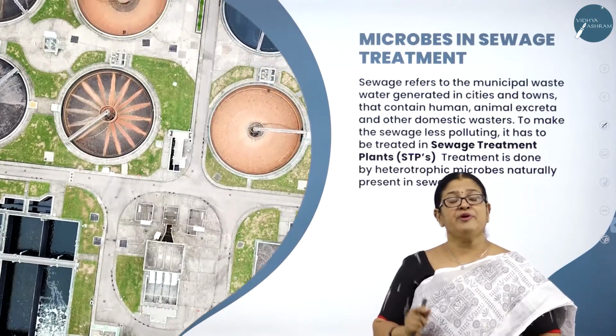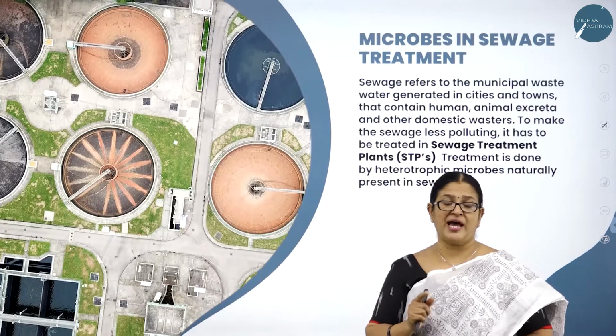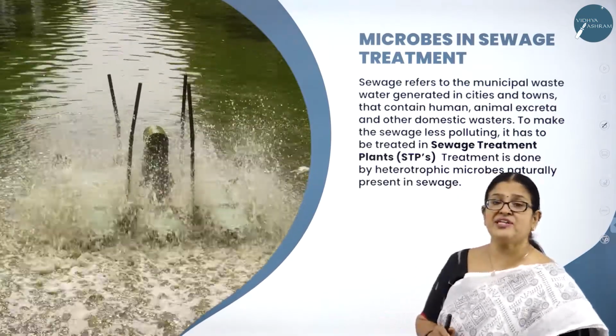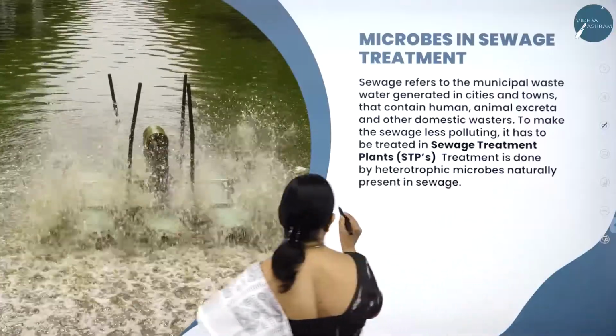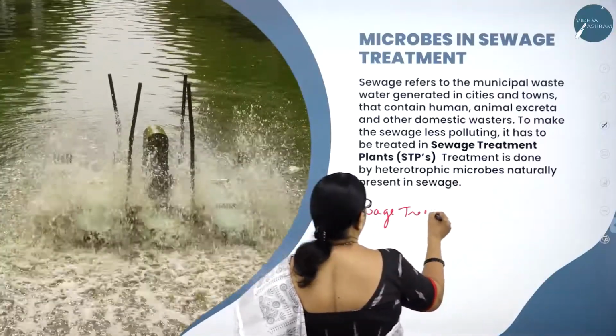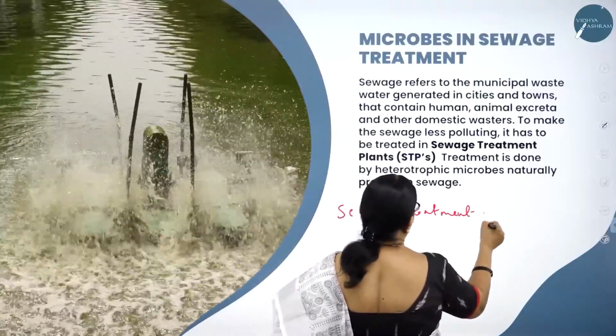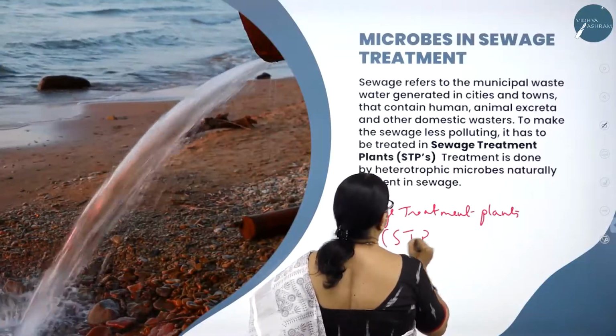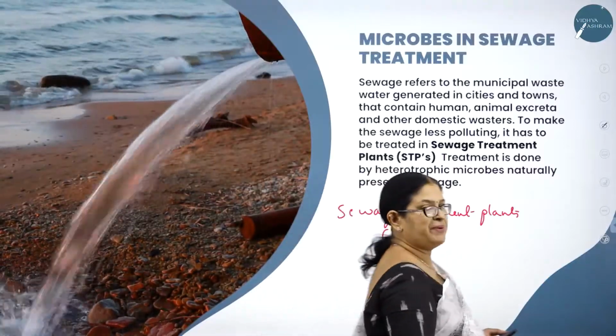As I said, before it is released into the habitat, the sewage needs to be treated in sewage treatment plants, that is STP. Short form of sewage treatment plant is what?